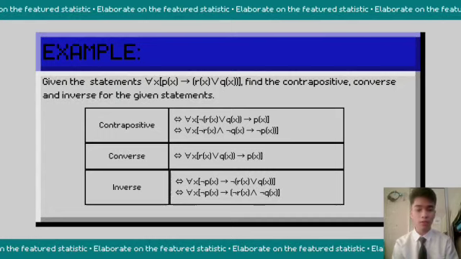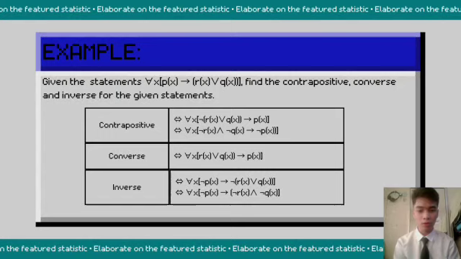We have to exchange the position of the implication and apply the negation symbol in front of each statement. Then we solve it and get the final answer, which is for all x, not in bracket not Rx and not Qx implies not Px.